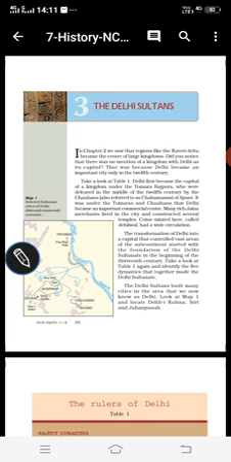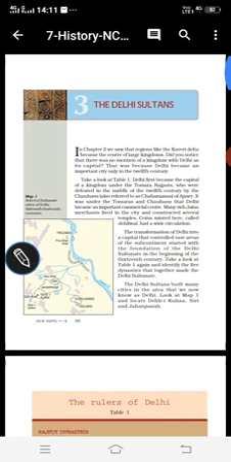What are the positive and negative aspects of the Mughal Empire, how they captured India, where they came from, and whom they defeated. All these things are covered in this chapter. So let's start this chapter.